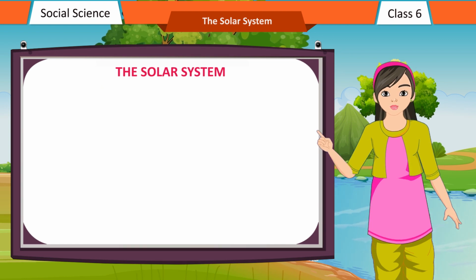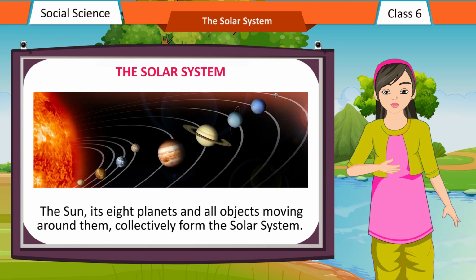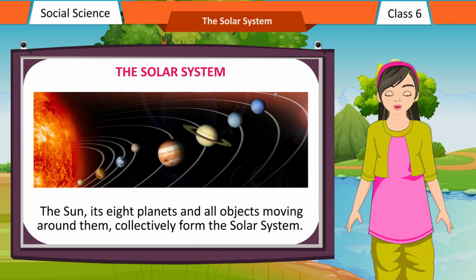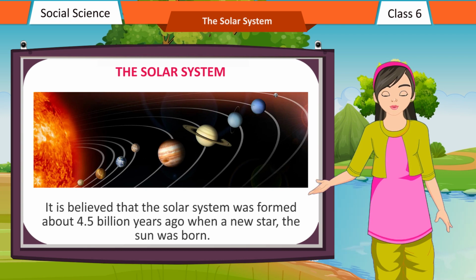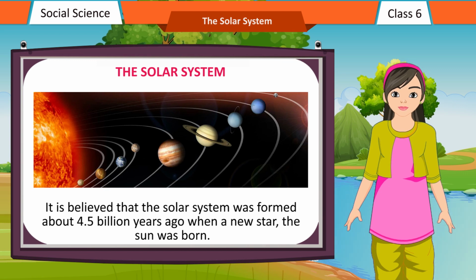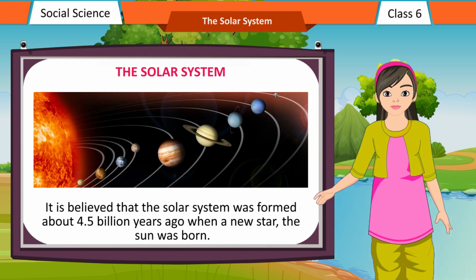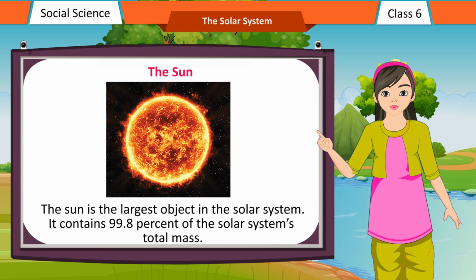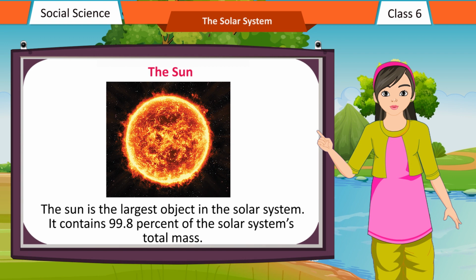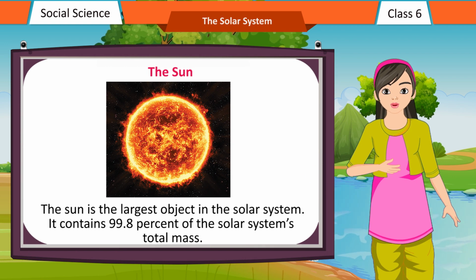The solar system. The Sun, its 8 planets and all objects moving around them, collectively form the solar system. It is believed that the solar system was formed about 4.5 billion years ago when a new star, the Sun, was born. The Sun. The Sun is the largest object in the solar system. It contains 99.8% of the solar system's total mass.